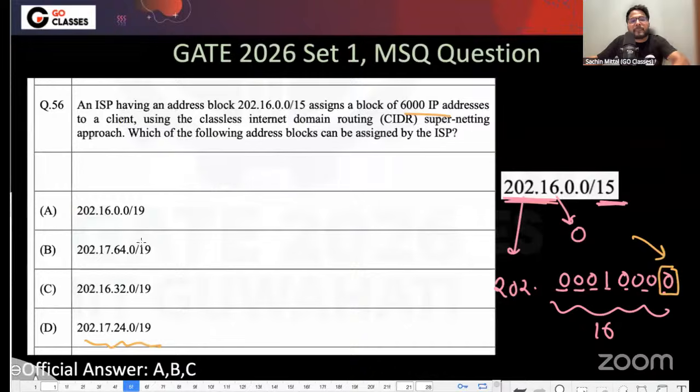So in all the options, it is either 202.16 or 202.17, right? That's why all of these must be correct. I should not even be using the word should. I will prove it with the standard book reference, don't worry. We need to challenge it and prove it also. Is this okay to everyone, that all of these could be the answer? As long as it is either 202.16 or 202.17, it is from this block, and then you can have slash 19 and anything here.